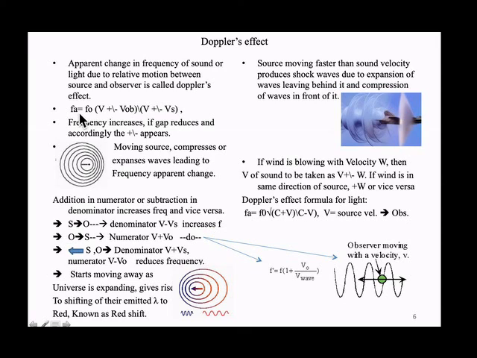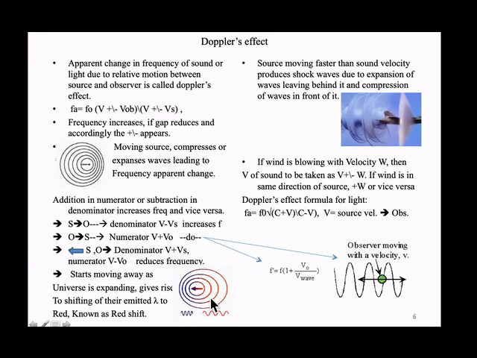So apparent frequency is equal to the fundamental frequency, whatever frequency the sound is coming with, times V plus or minus V observer, divided by V plus or minus V source. Plus means the relative velocity is more, minus means the relative velocity is less.